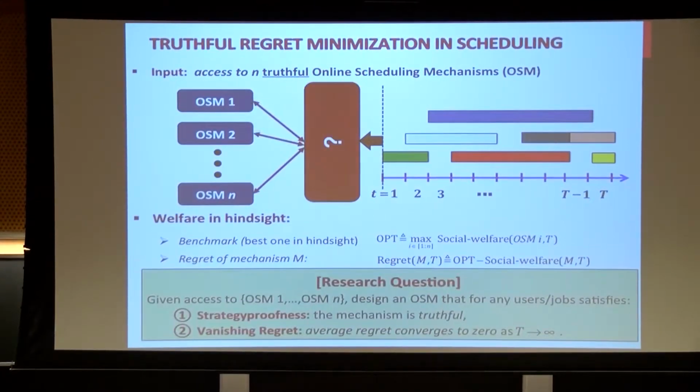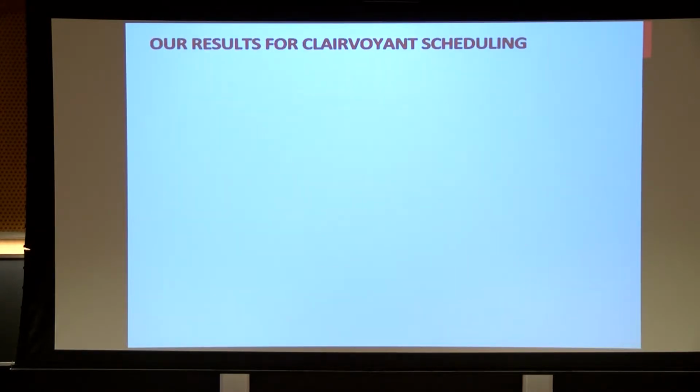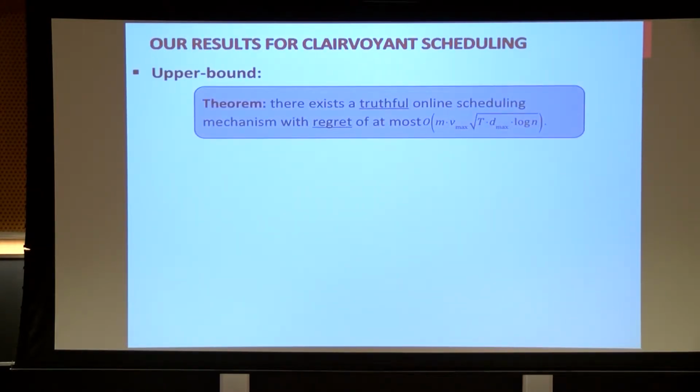Now, here is the research question we are addressing formally. Given access to these n truthful online scheduling mechanisms, can I make another online scheduling mechanism that guarantees the following two? First, my mechanism be truthful. And second, the average regret that I get converges to 0 as t goes to infinity, which is known as vanishing regret.